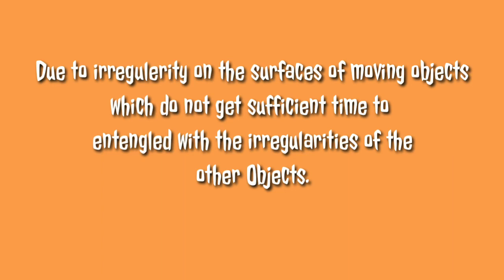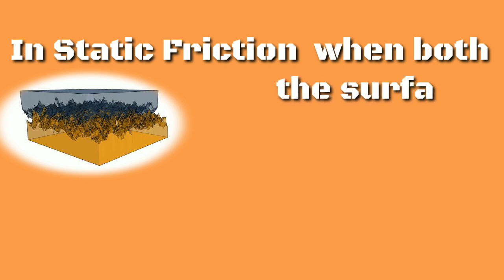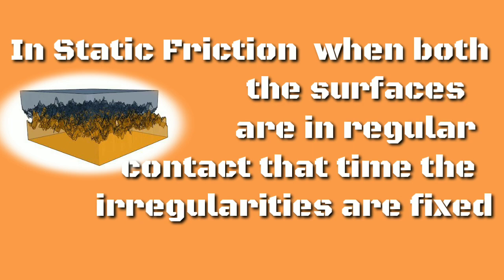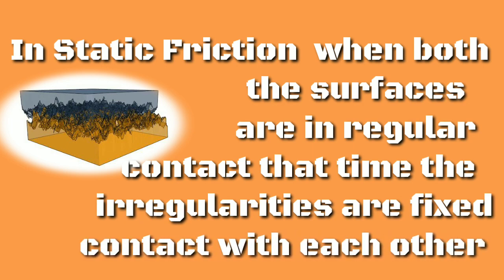Now I'll explain it in the easiest language. In static friction, when both surfaces are in regular contact, the irregularities are in fixed contact with each other, right? But when the object comes into motion, those irregularities, those hills and valleys, do not get enough time or proper space to entangle with each other.